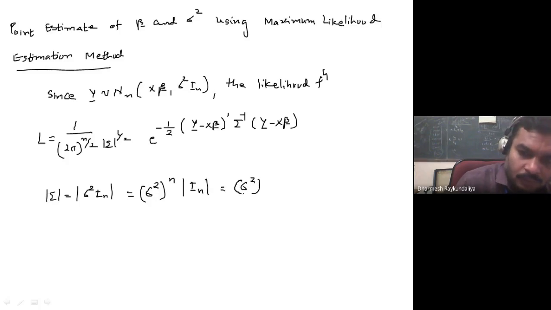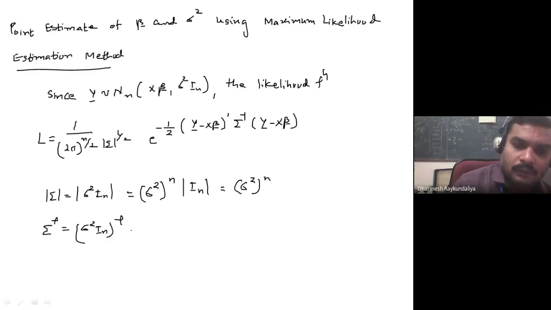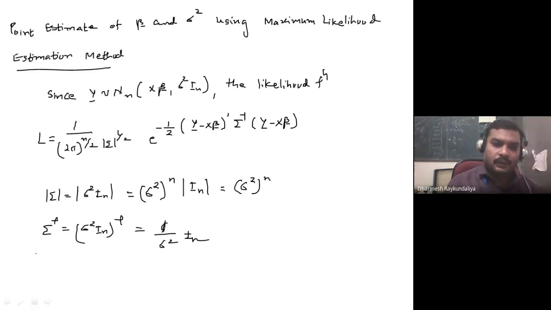It is sigma raised to n. And what is the sigma inverse? Sigma inverse is nothing but the inverse of sigma square I_n. The identity inverse is also identity, so it is 1 upon sigma square identity. So just substitute in this.